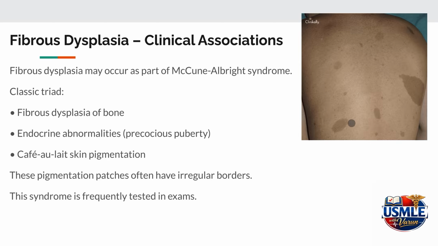The café-au-lait spots in this syndrome typically have irregular borders, and they are non-elevated lesions with a characteristic pigmentation. This café-au-lait pigmentation is mainly seen over the extremities and typically on the backside of the body. The classic triad in McCune-Albright syndrome is fibrous dysplasia of bone, endocrine abnormalities such as precocious puberty, and café-au-lait pigmentation.